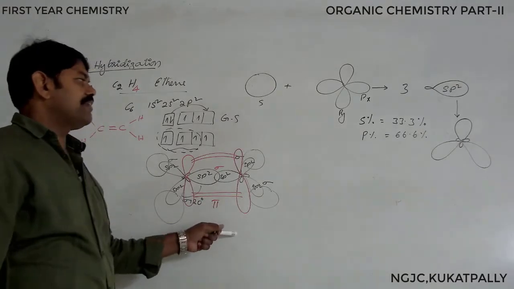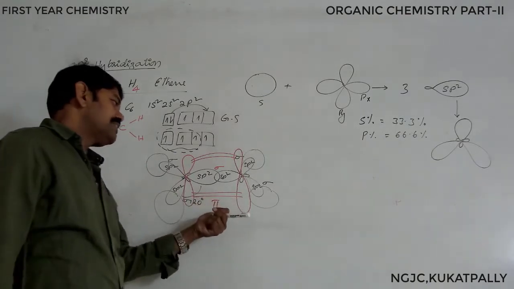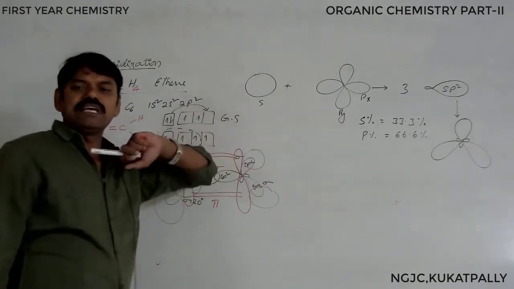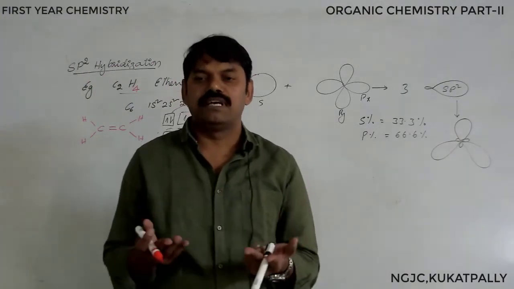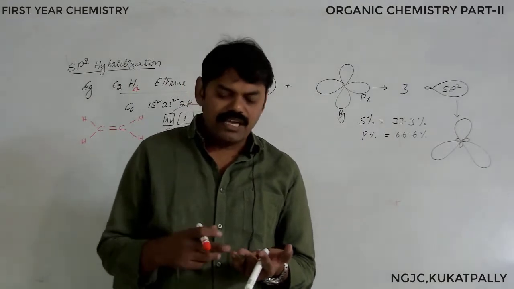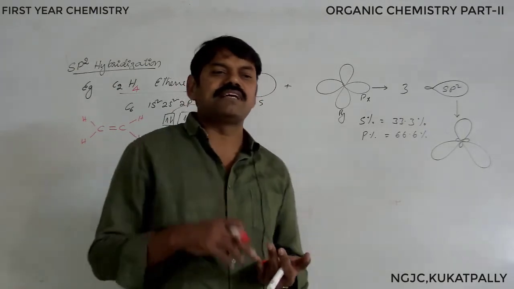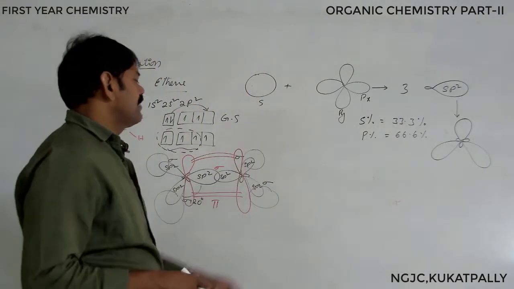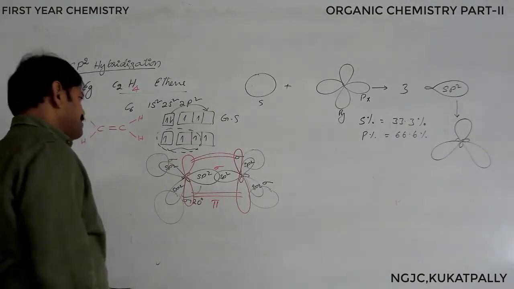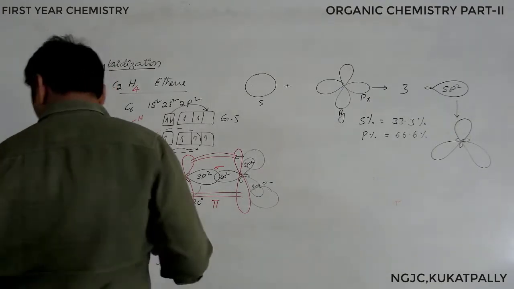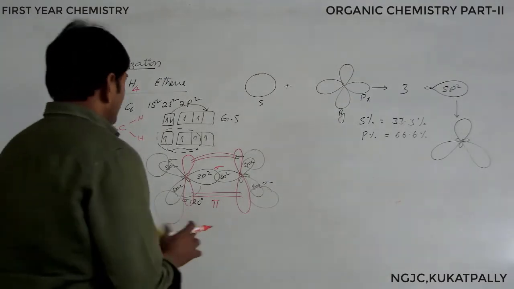When we are discussing electronegativity, compared to alkanes, its electronegativity is more. Why? Because the s character is more. With increasing s character, electronegativity increases, and reactivity also increases. How does electronegativity increase? With increasing s orbital character, electronegativity increases. With increasing electronegativity, reactive nature also increases. The molecule is trigonal planar in shape. This is about ethene.